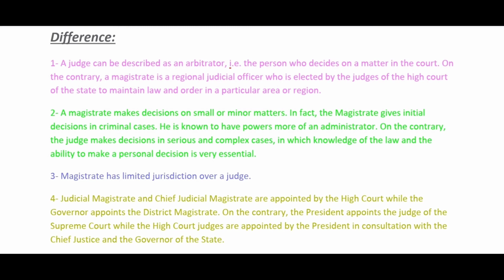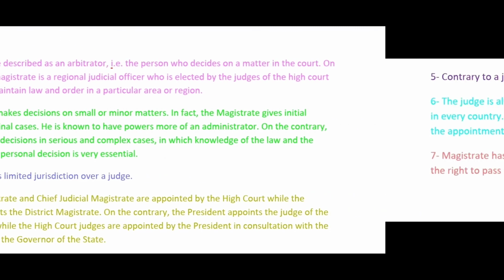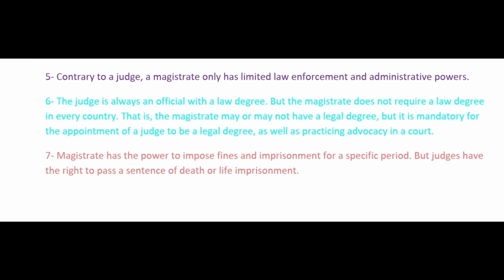Number 4. Judicial magistrate and chief judicial magistrate are appointed by the High Court, while the governor appoints the district magistrate. On the contrary, the president appoints the judge of the Supreme Court, while the High Court judges are appointed by the president in consultation with the chief justice and the governor of the state. Number 5. Contrary to a judge, a magistrate only has limited law enforcement and administrative powers.